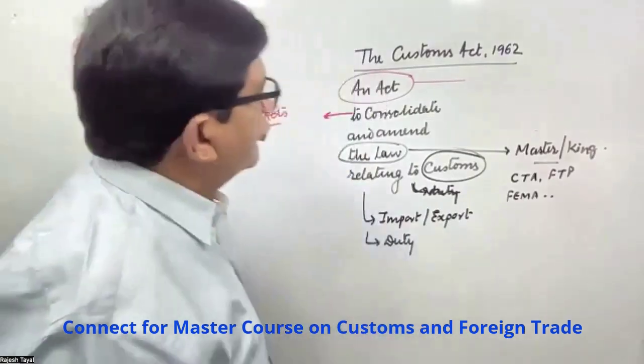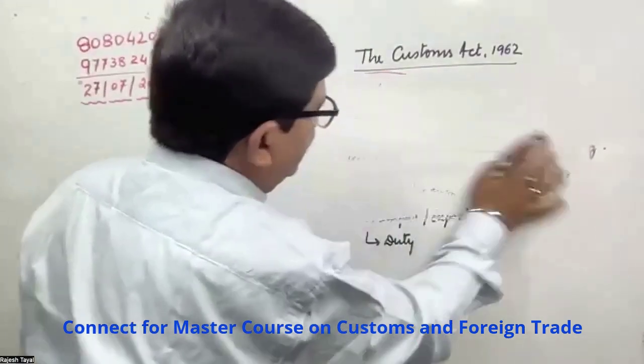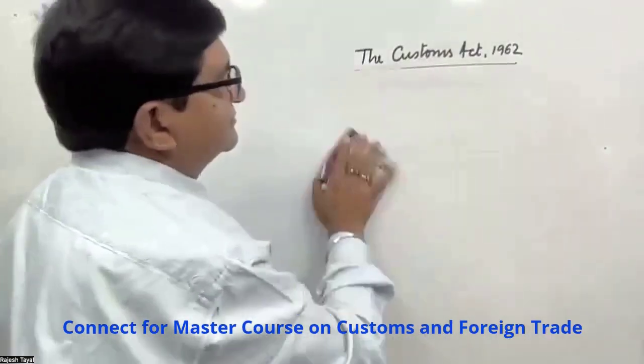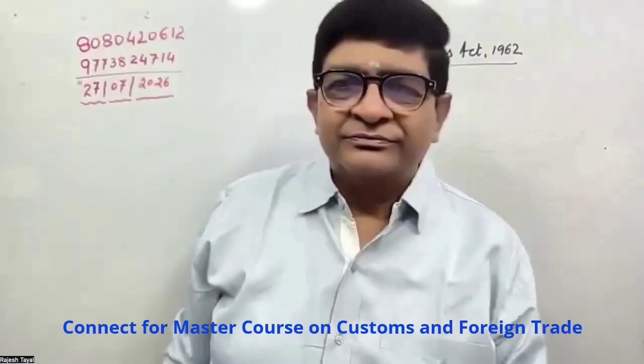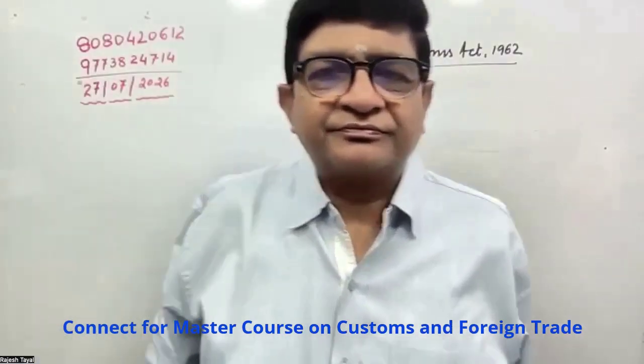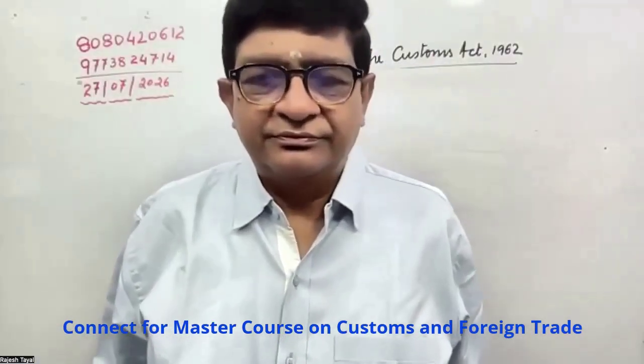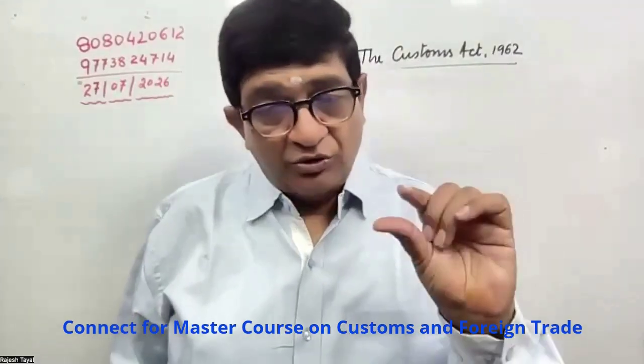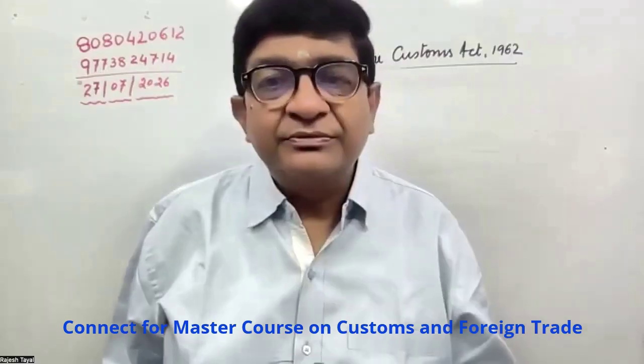So friend, this is what the preamble of the act is. Now read the preamble once again and see whether each and every word is clear to you or not. What is the preamble? An act to consolidate and amend the law relating to customs. Now, how many parts have we broken that into?